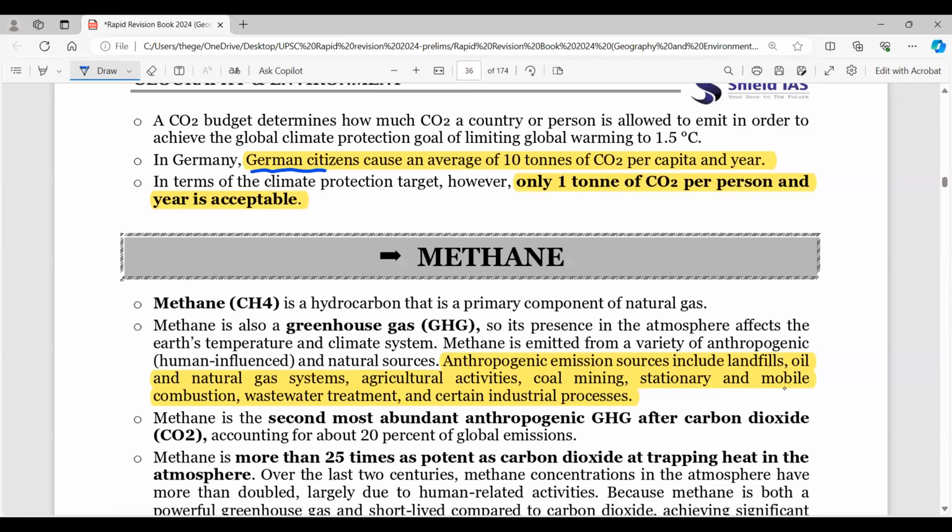In Germany, German citizens cause an average of 10 tons of CO2 per capita per year. And if you observe, only 1 ton of CO2 per person per year is acceptable in terms of the climate protection target. So these are some of the things which are mentioned.